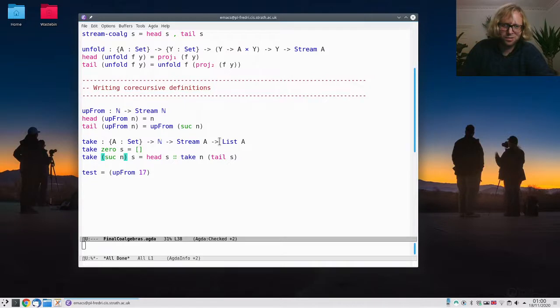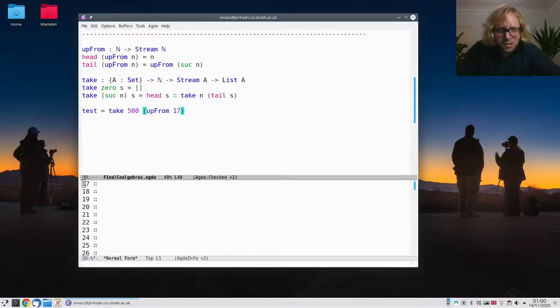And that's fine and necessary because we are producing a finite thing here, right? So we can't afford to keep spinning forever here. If it was going the other way, from list to streams, then that would be fine, because this is an infinite thing. Okay, so now we can take the first 500 elements of this thing, say.